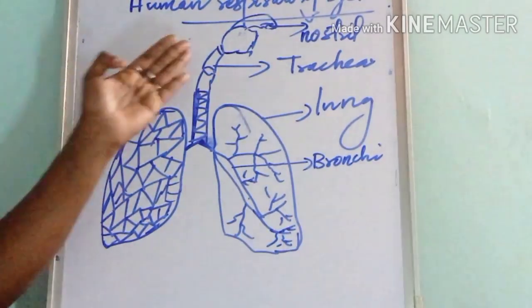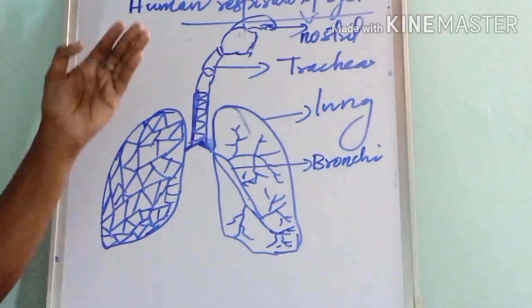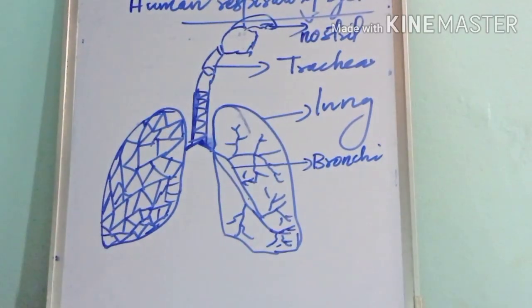Here the trachea also contains mucus, which also traps dust and microorganisms.